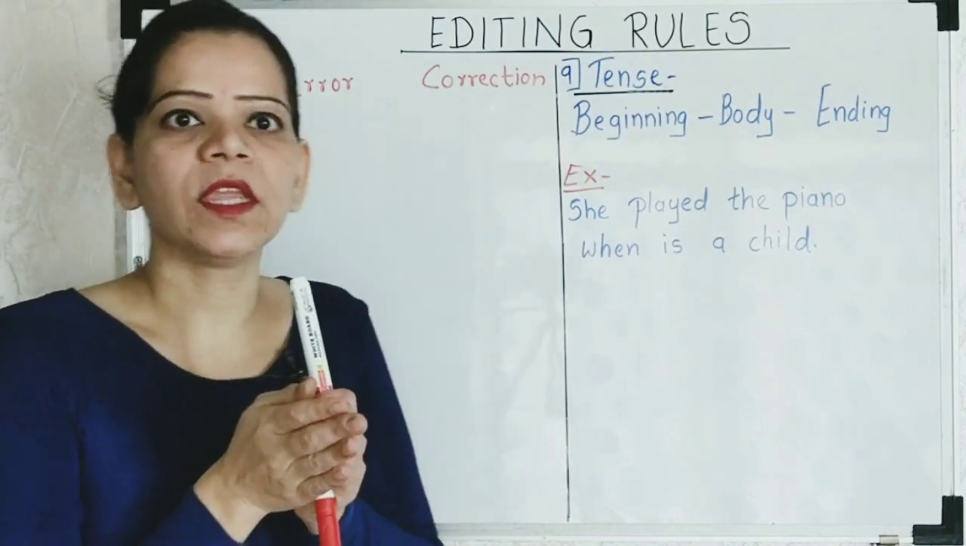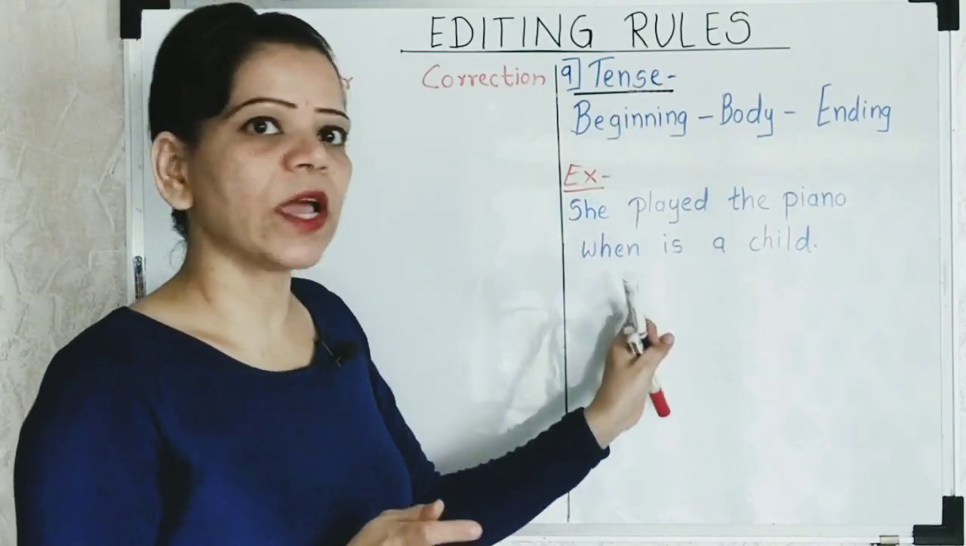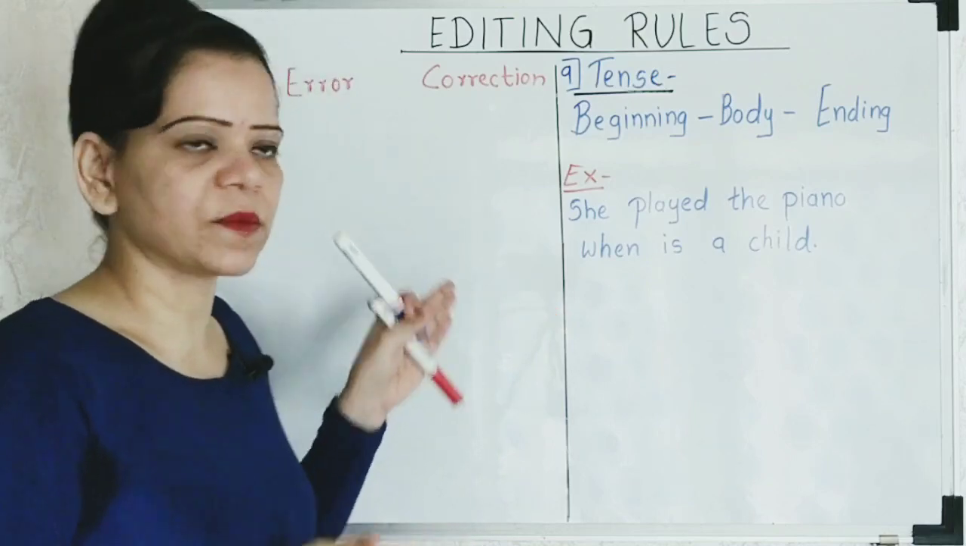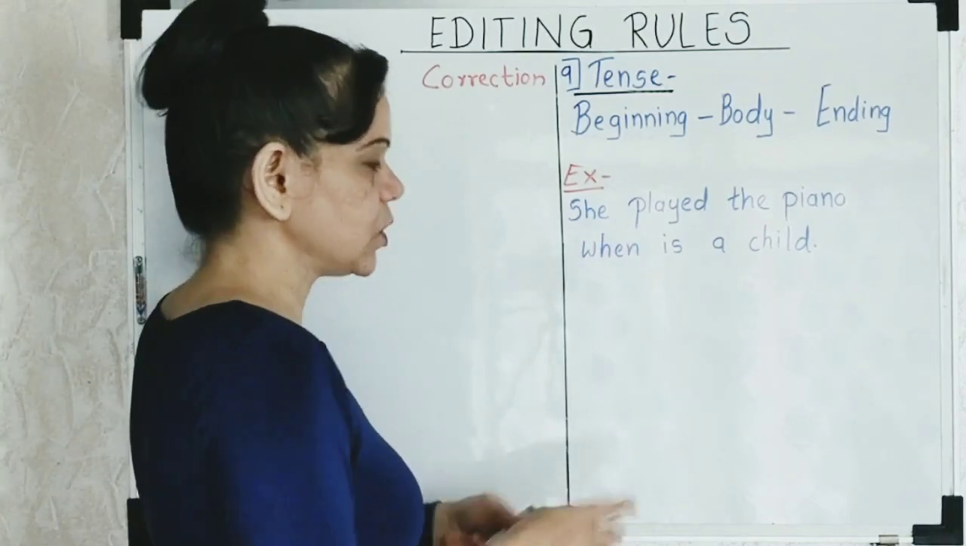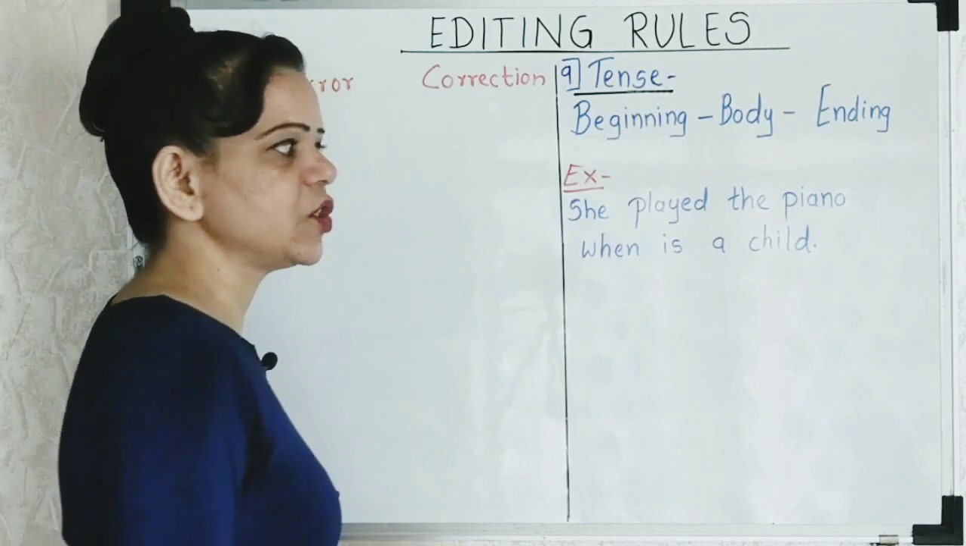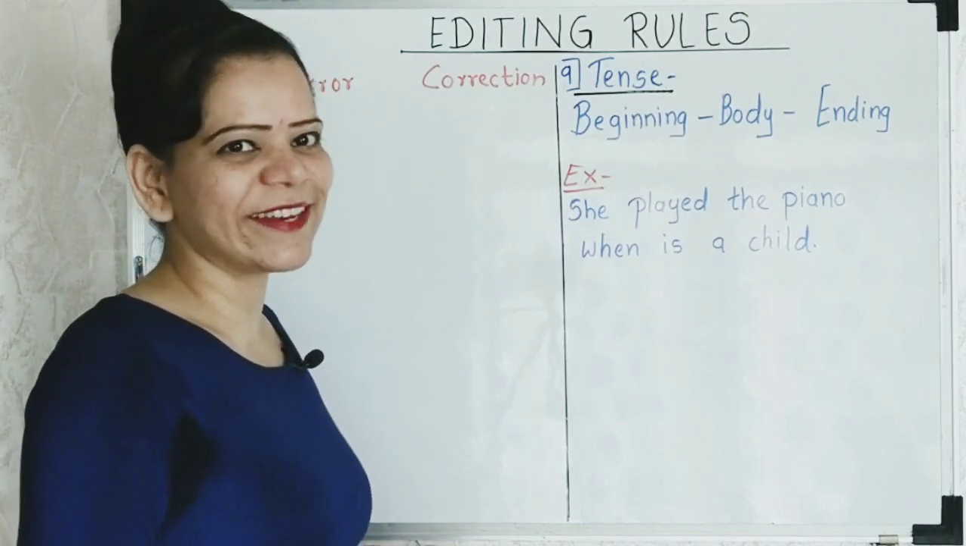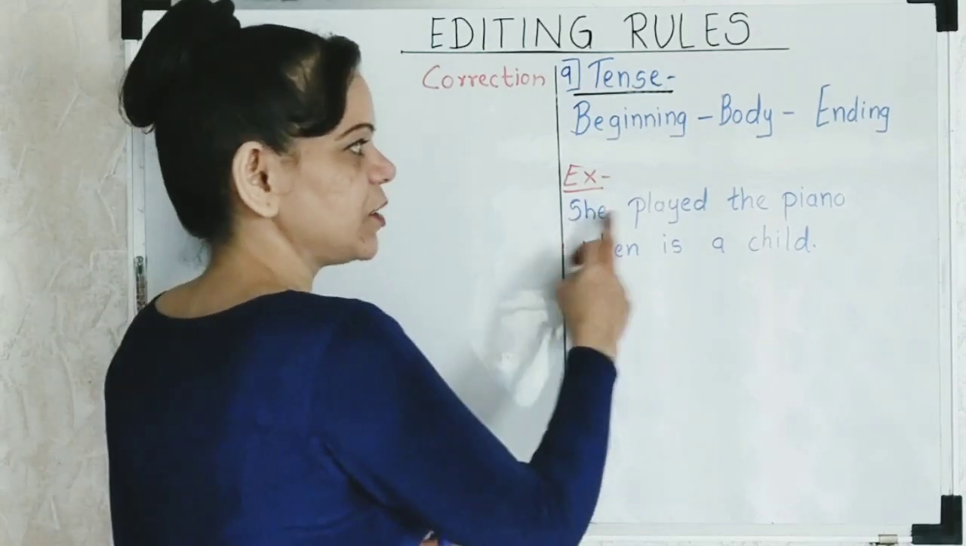What exactly do I mean by that, and how would you implement that in error detection as well? For example, this is your question. "She played the piano when she is a child." This is quite simple, right? Very easy to detect. So how do? "She played piano."